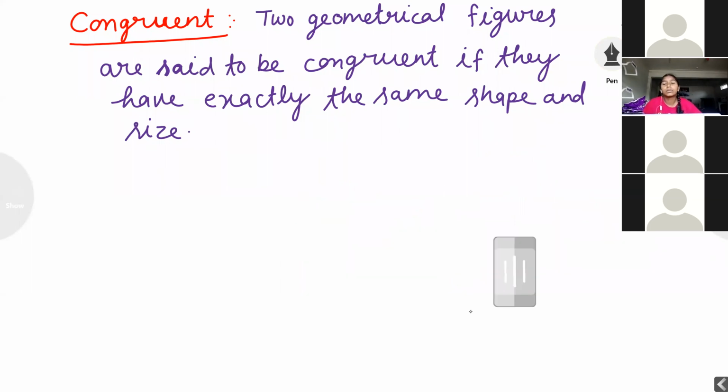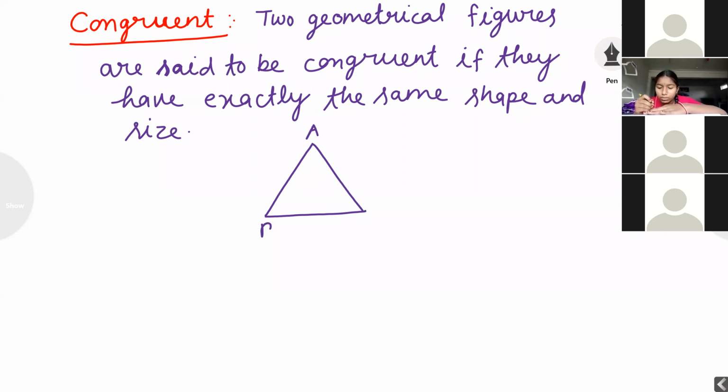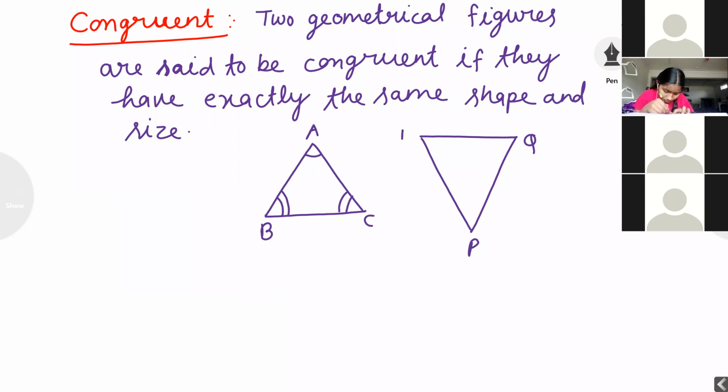Note down. You can draw one figure, no problem. Triangle ABC. This is angle A, angle B, angle C. Next triangle I am drawing. Triangle PQR.